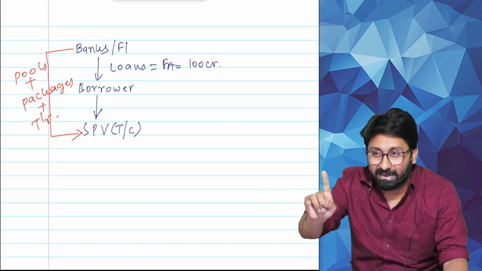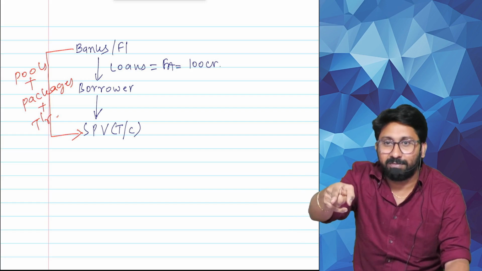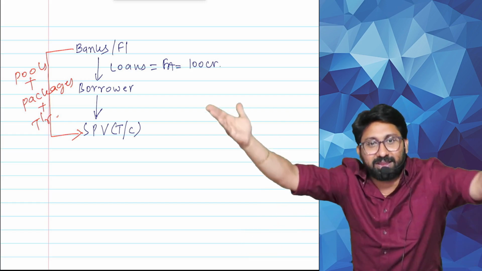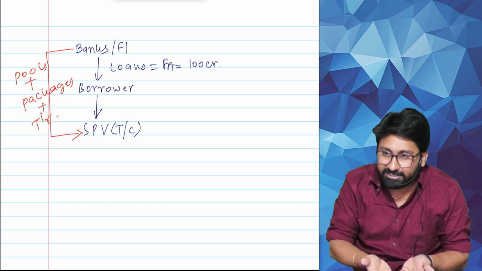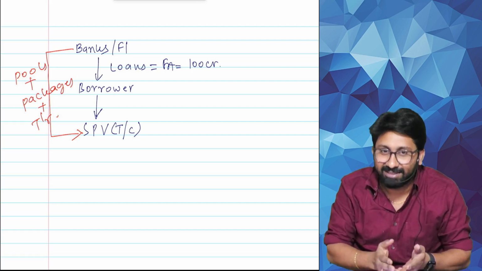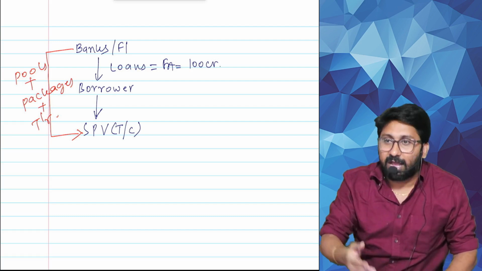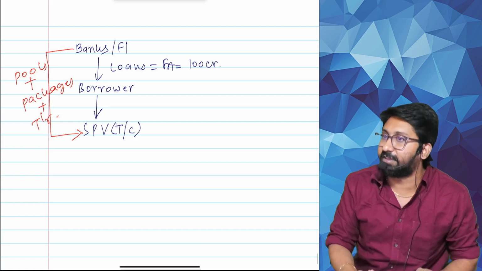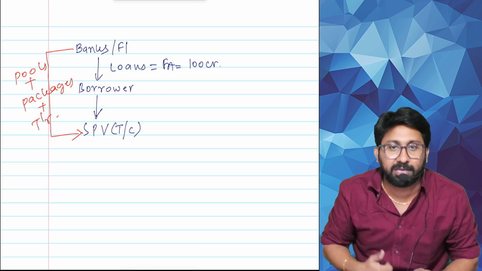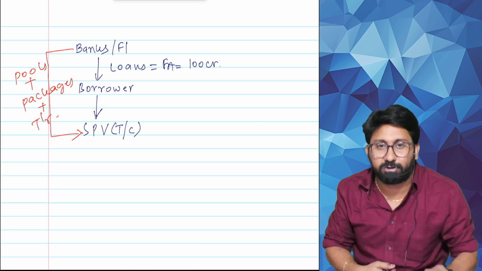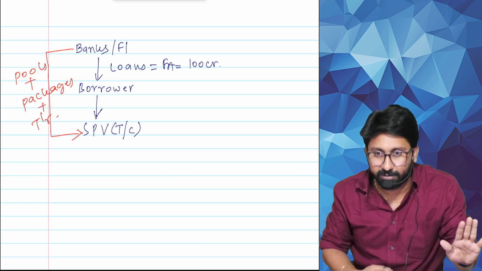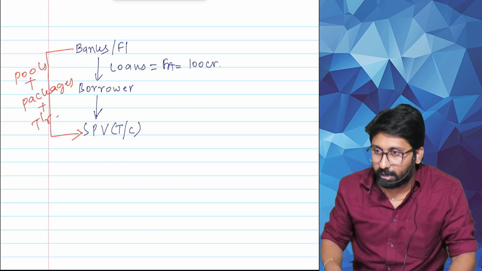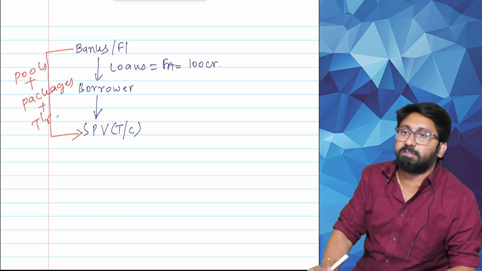Now, the problem doesn't come to the public. Problem came to whom? Who is there to save the bank? Who is this SPV? How is he getting money? If we get a financial problem, we go to the bank. Bank is in trouble, so this person is saving it. From where will this fellow get money? That's a top-notch point you need to understand. He also doesn't have it. How this process works is the beauty of securitization.